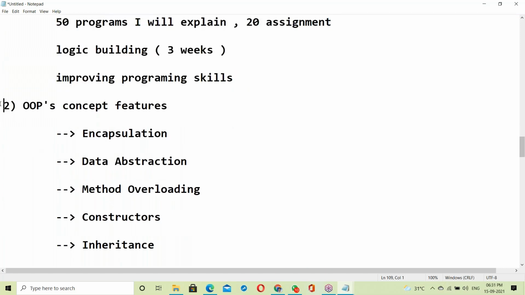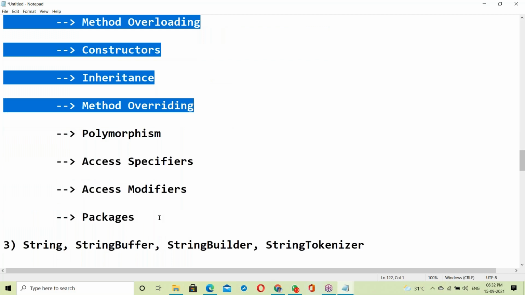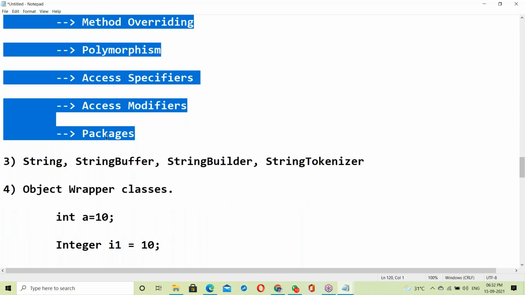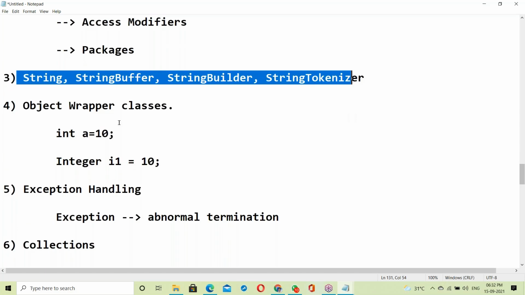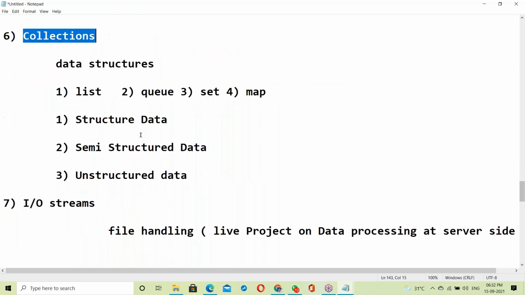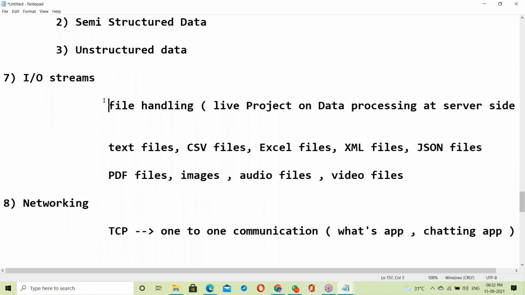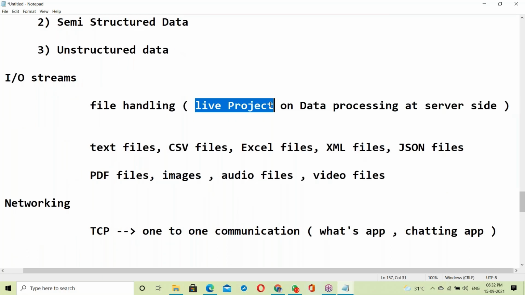After finishing, we start Java OOPS features. After finishing OOPS features, next is real-time application development. Application development topics start here: string buffer, object wrapper classes, exception handling, collections. Next IO streams, which is file handling. Here we'll discuss one live project, a live project on data processing at server side.